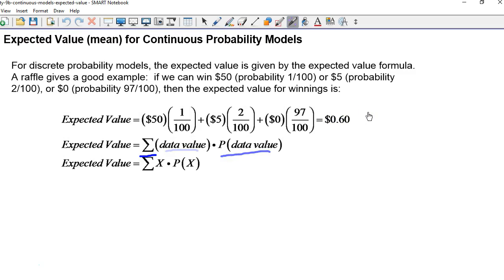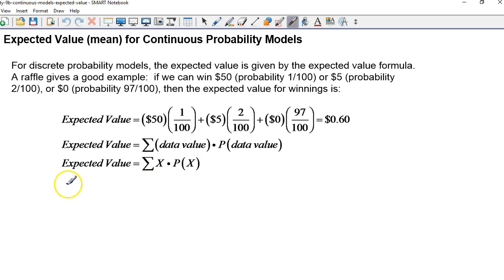Now 60 cents is not an actual achievable winning. You can only win $0, $5, or $50, but the expected value means that if you were to play this raffle many times, then on average you would win 60 cents per play. And so if you're paying more than 60 cents to play this raffle, then you're going to lose money in the long run.